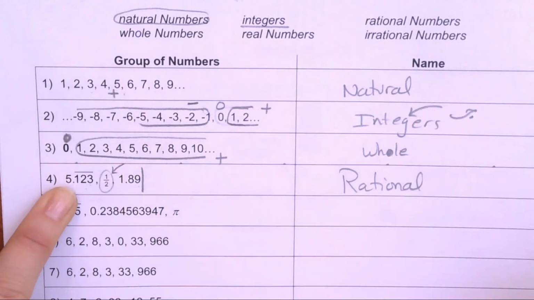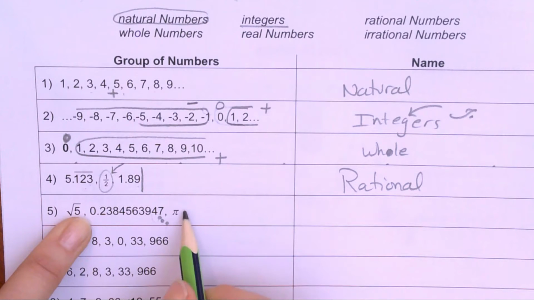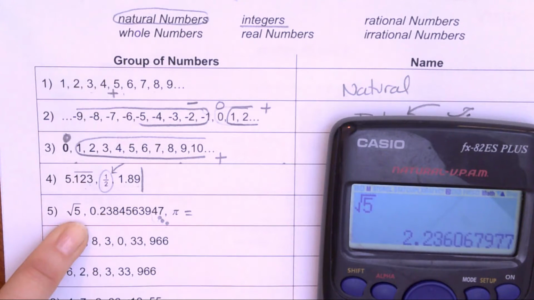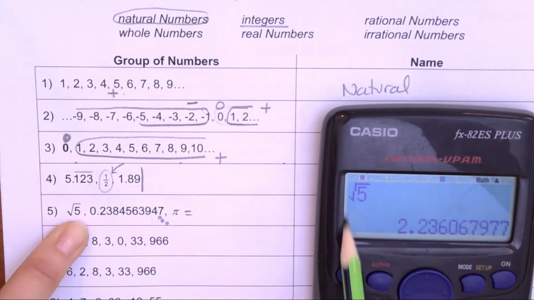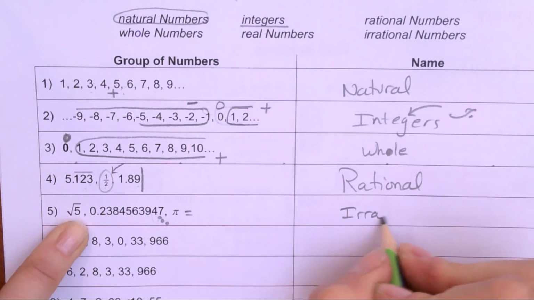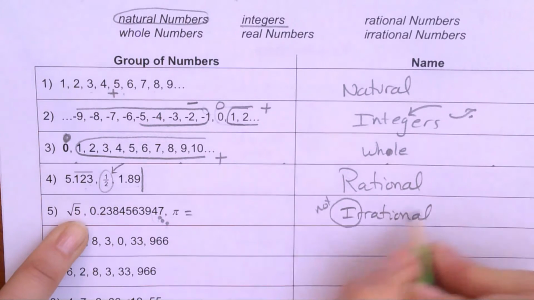Rational numbers. Now these ones here, this should have dot, dot, dot here. They go on forever and ever. And remember, pi goes on forever and ever. Let's look at root 5. Root 5, there's nothing repeating. It doesn't stop. It only stops because the calculator screen is small, but really it goes on forever and ever. So these are irrational, which, like this, means not. So it's not rational.